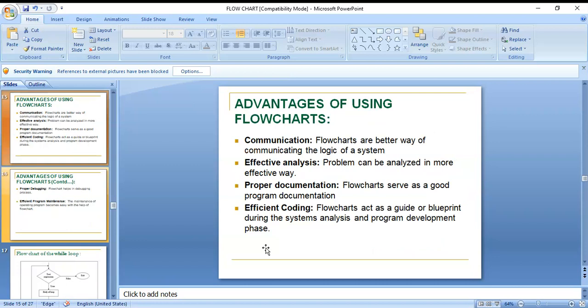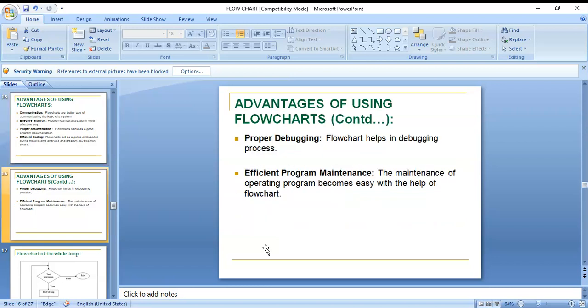Advantages of using a flowchart: communication is easier, whatever the problem is we can effectively solve it, and there is proper documentation and efficient coding. A flowchart acts as a guide or blueprint during the system analysis and program development phase. Proper documentation means flowcharts serve as good program documentation. Effective analysis means the problem can be analyzed in a more effective way. Communication means flowcharts are a better way of communicating the logic of a system. These are the advantages of using a flowchart.